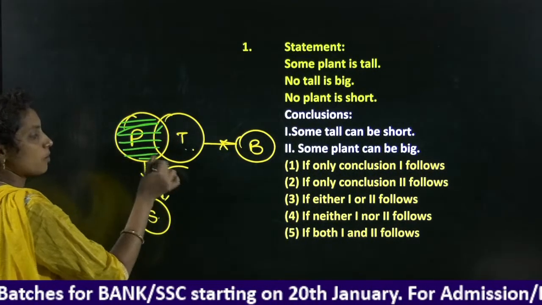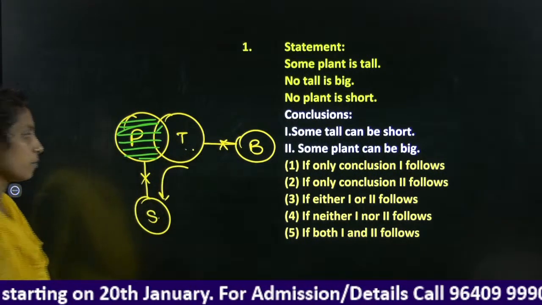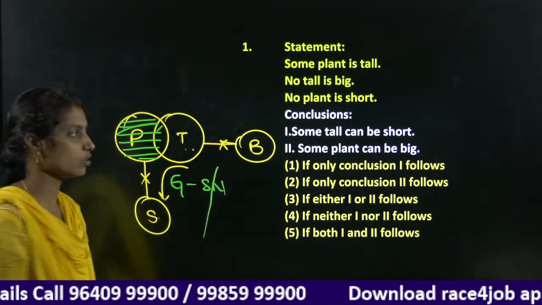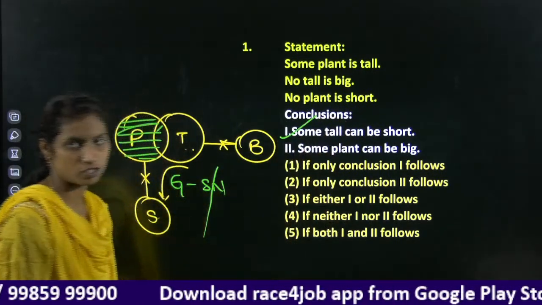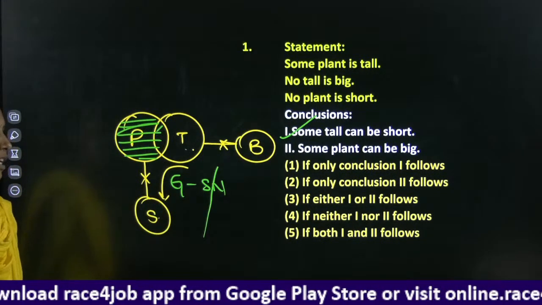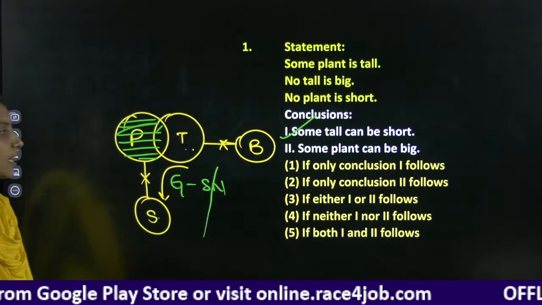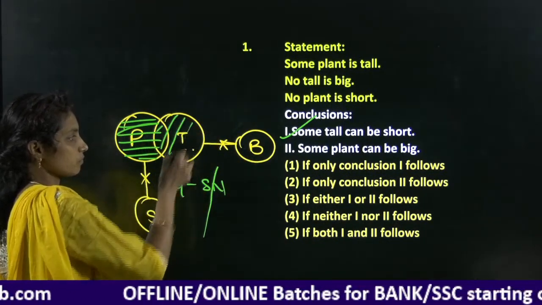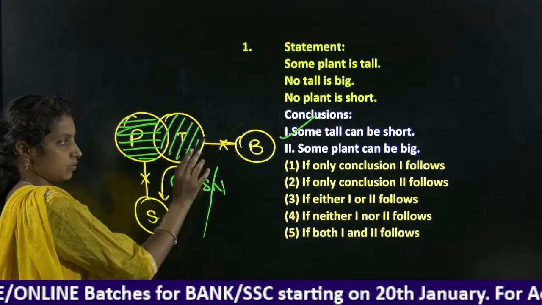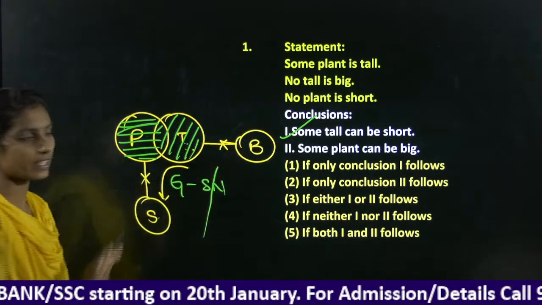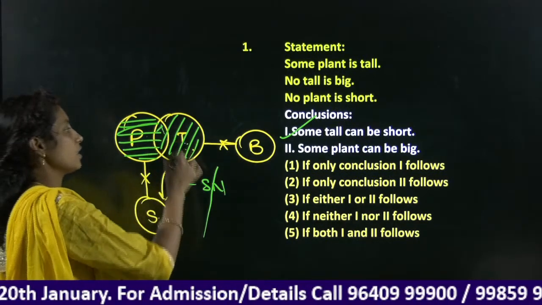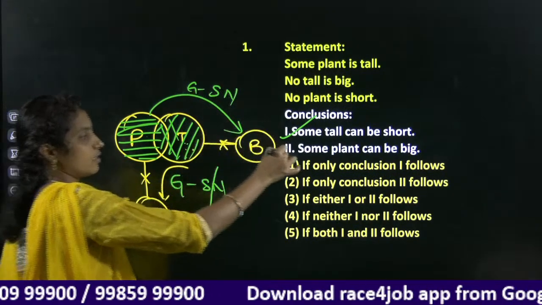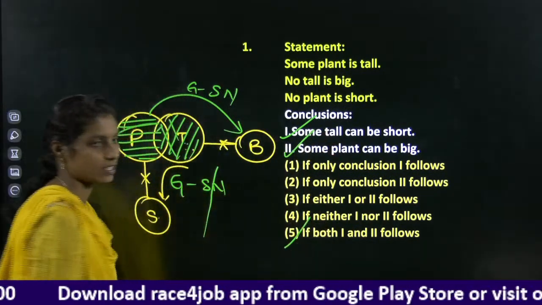This plant should not be related with the screw. Here we have a general conclusion, some not. If there is a possibility, it is some, and there are no impossibilities, so the first conclusion is a true conclusion. Where comes the second one? Some plant can be big. The same. Checking like this, the trees that are tall should not relate to big, and this should be some-not in the general conclusion for the plant to big. Here the second conclusion is also true and our answer here is option 5.